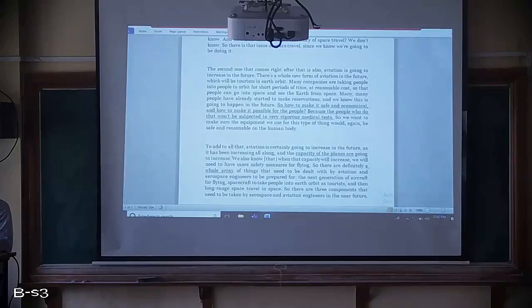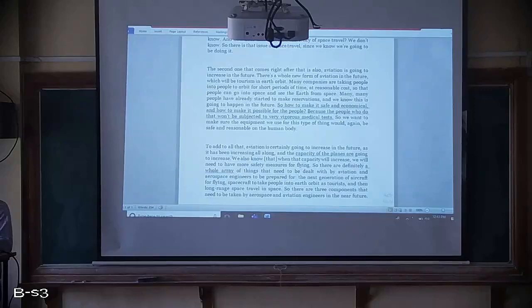Initially people used to visit nearby places next to their villages, and then as our transportation changed, people started visiting neighboring states. Then nowadays people are going to other countries also within a short span of time. They are traveling to other countries only for tourism. That is what I'm talking about.